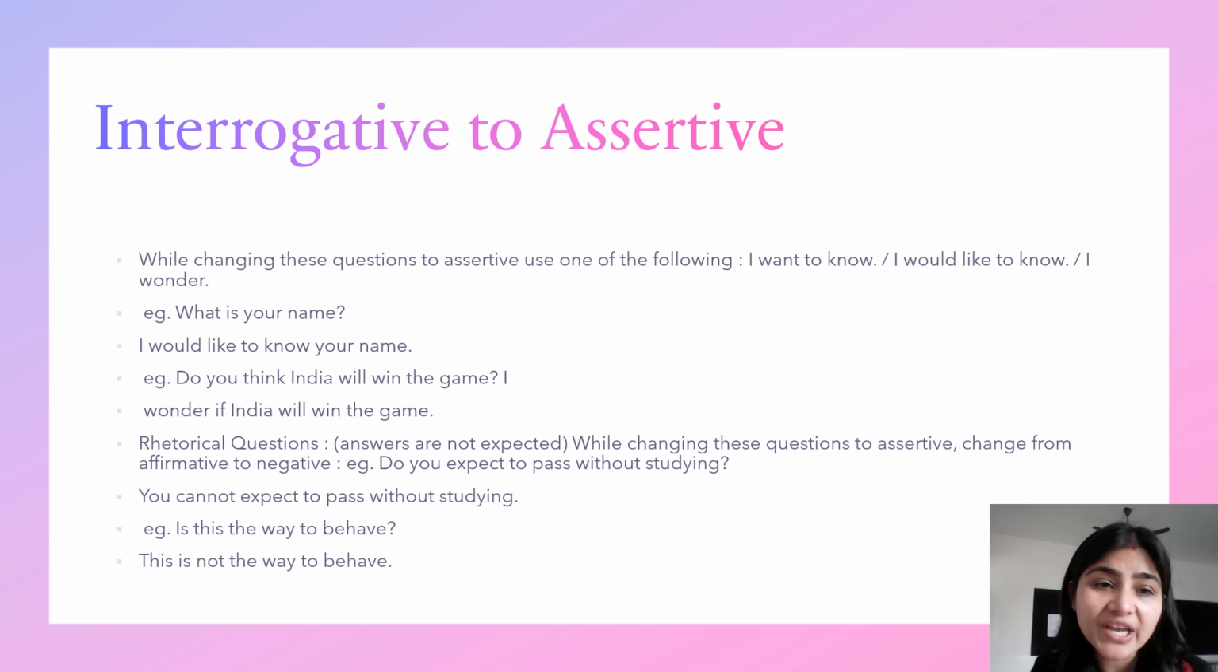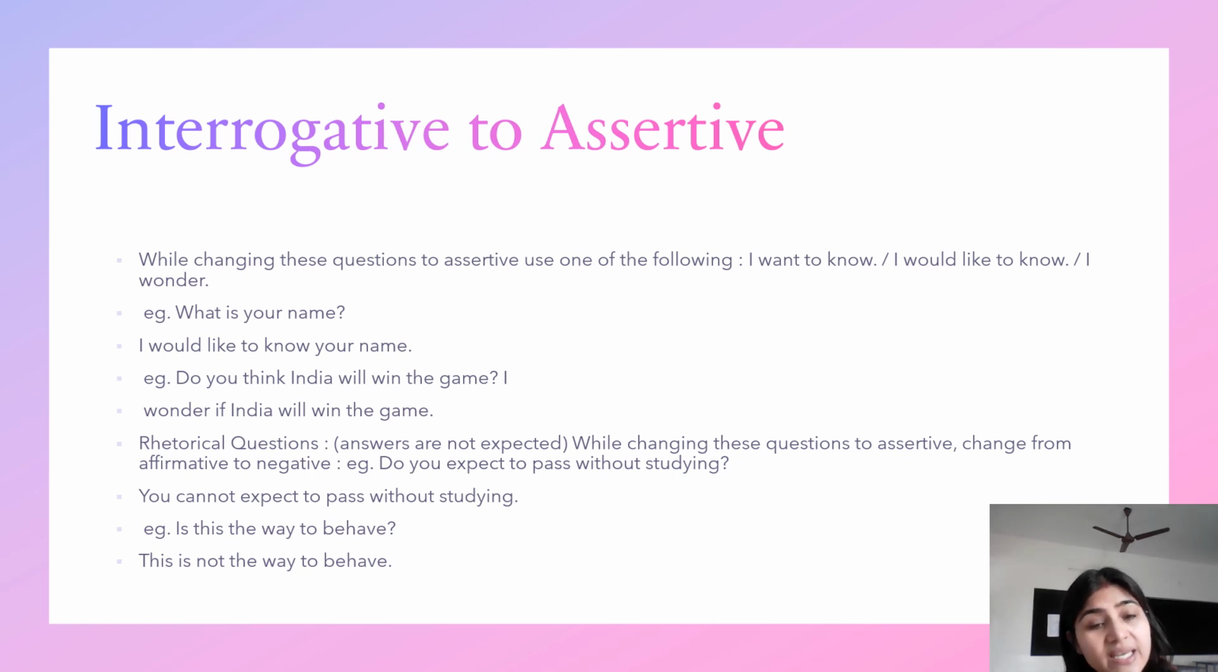So how do we change an interrogative sentence to an assertive sentence? We could do that by using one of the following. I want to know, or I would like to know, or I wonder. Let me give an example. What is your name is an interrogative question. So how do you change it to an assertive sentence? You say, I would like to know your name.